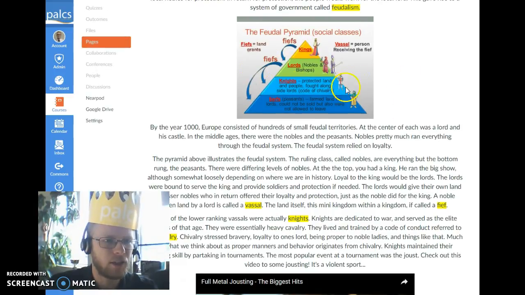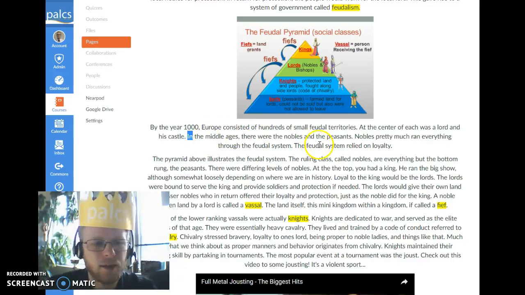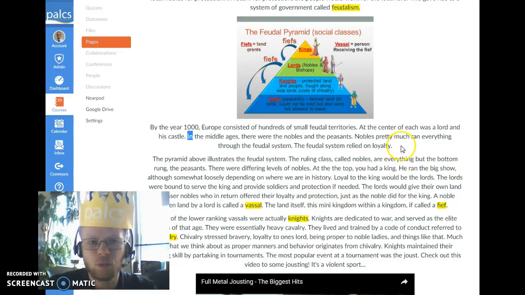This pyramid right here, very important. By the year 1000, Europe consisted of hundreds of small feudal territories. At the center of each was a lord and his castle. Also, you can kind of consider the words nobles and lords somewhat synonymous. In the Middle Ages, there were nobles and there were peasants. Nobles pretty much ran everything through the feudal system, and this feudal system relied on loyalty.